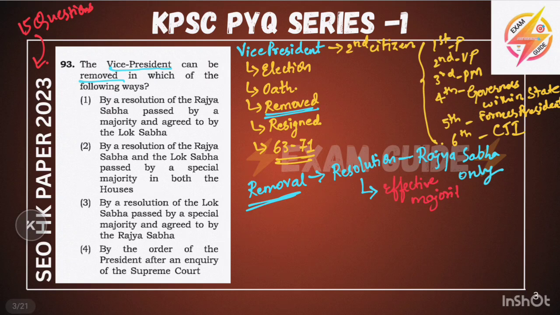There are 4 types of majority. Please go through them: simple majority, absolute majority, effective majority, and special majority. The Vice President is removed by a resolution passed in Rajya Sabha only with effective majority. The resolution must be passed in Rajya Sabha only. 14 days' prior notice must be given.